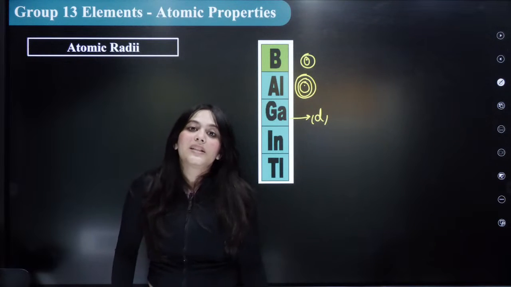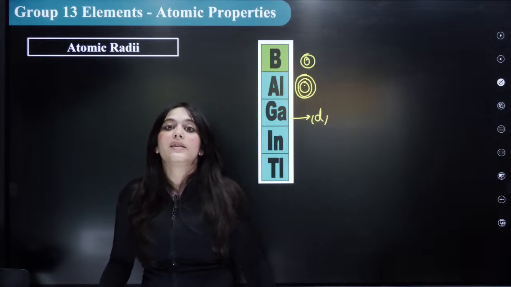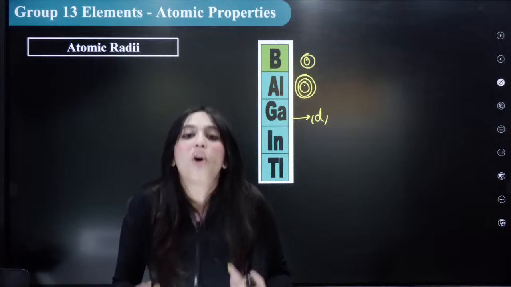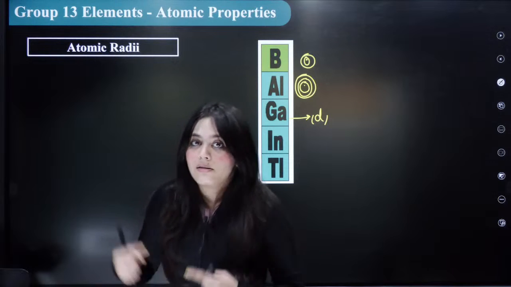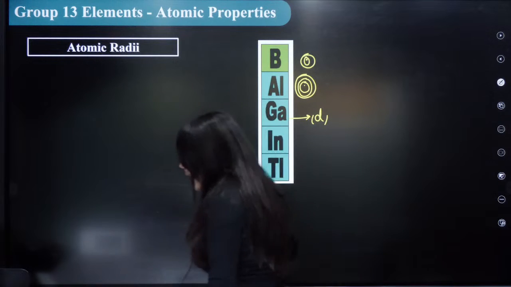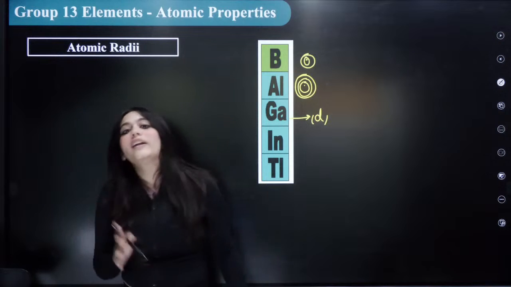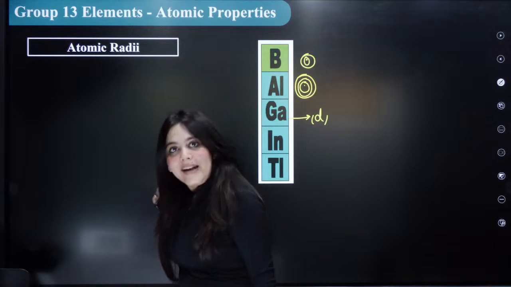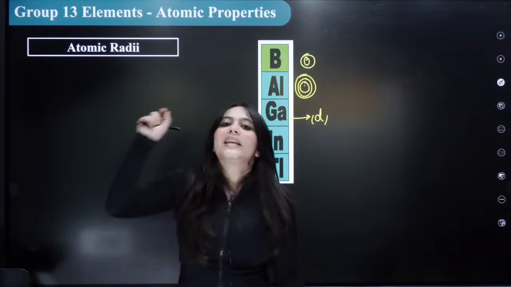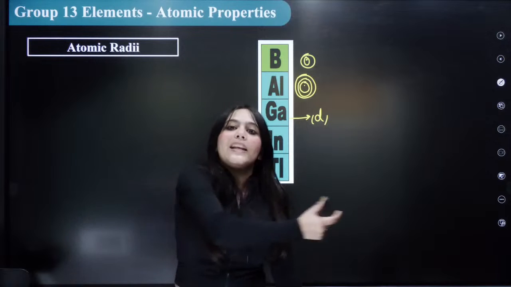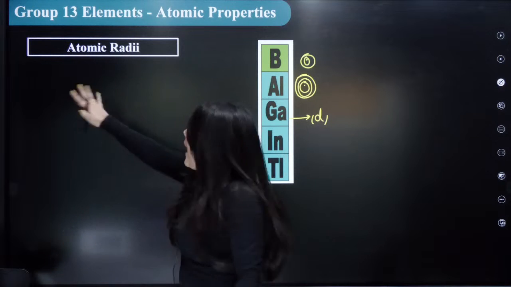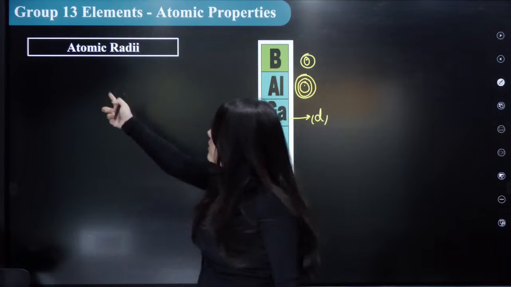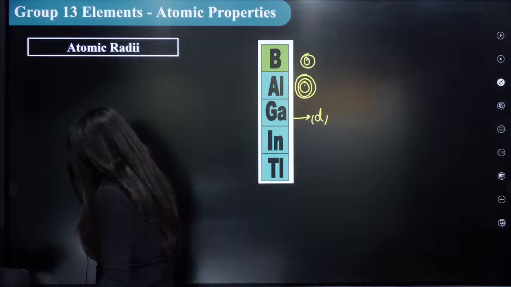So what happens with d orbital? As soon as the d orbital is introduced, the size actually shrinks. The size becomes small because d orbitals are poor shielders. So what is the order of atomic radii? I'm going to write it over here. It is not given directly in your NCERT. It is given in the form of values, but we are going to form a trend, because in your paper they ask the trend out of the values given in the table. So I will spoon feed you, make your workload easier. Just remember these trends that I'm going to write over here.